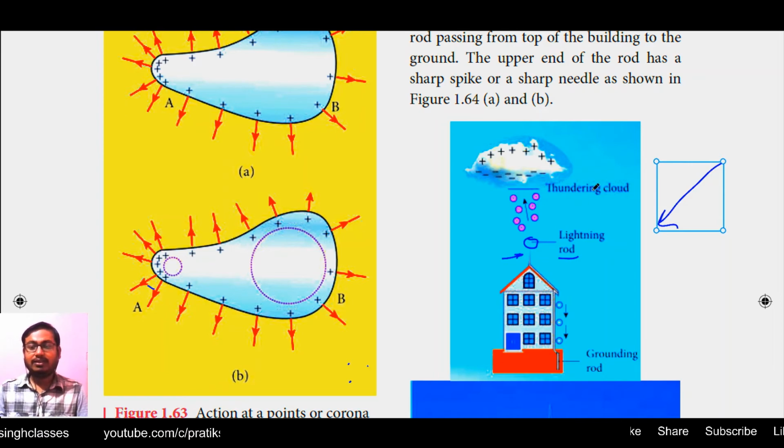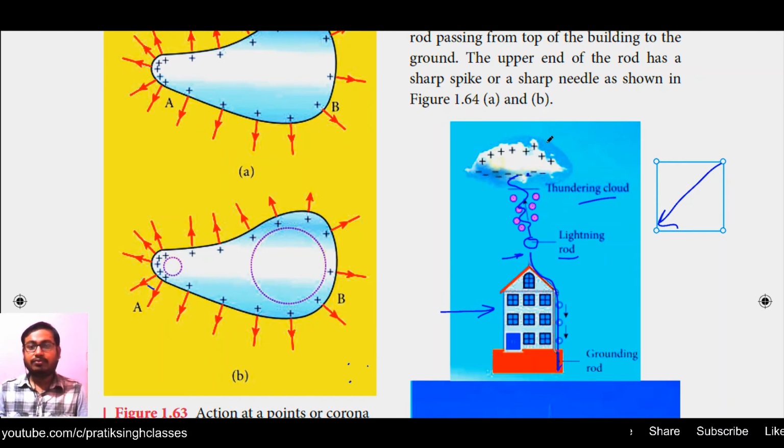So whenever there is a thundercloud, the lightning falls on this tower, and this tower is attached to a conducting wire to the ground, and through this wire the high potential reaches the ground without harming this building. So this is what we have seen about corona discharge.